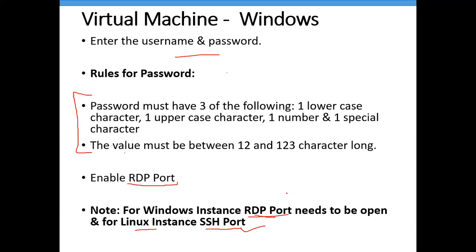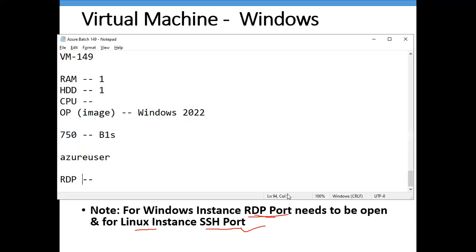And anyone knows the port number for RDP? You can please confirm in the chat box if you know. Correct. The correct answer is 3389.